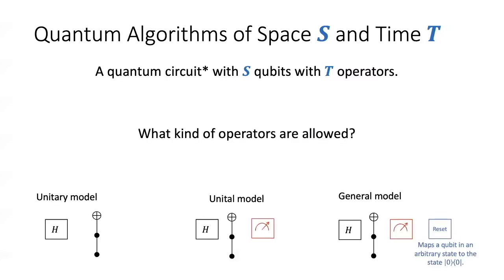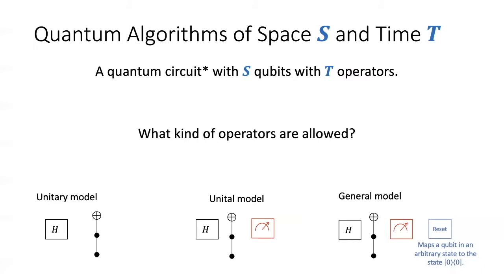This is a fundamental question, and based on the kind of operators that we allow, we could get potentially different models of computation. So first we have the unitary model of computation, which we are most familiar with. Here we fix a set of gates, unitary gates, that is universal for quantum computation. For example, we fix the Hadamard and Toffoli gates and look at circuits that are built using these operators. This is what we call the unitary model.